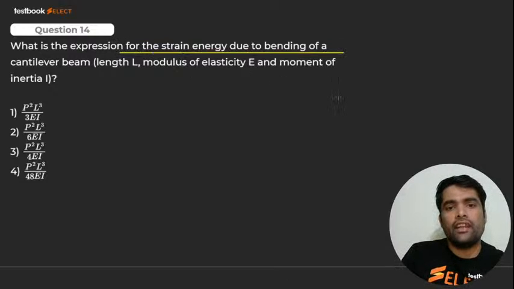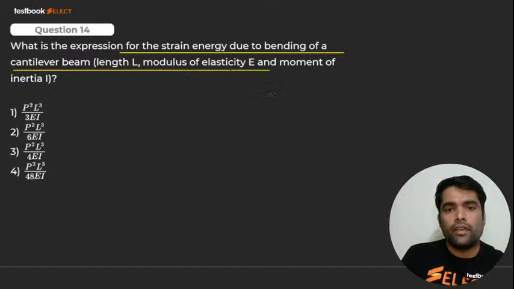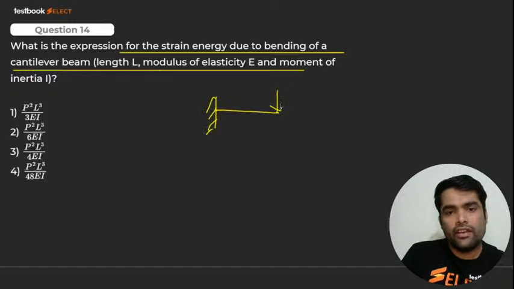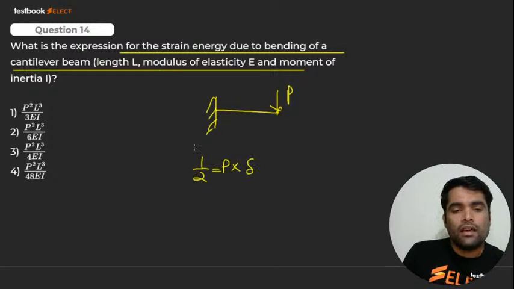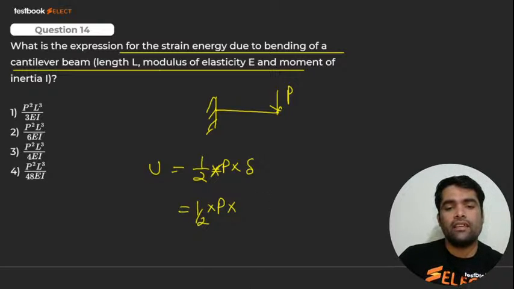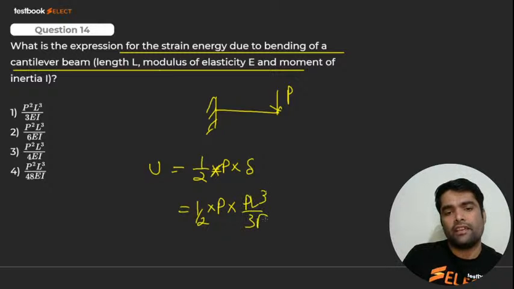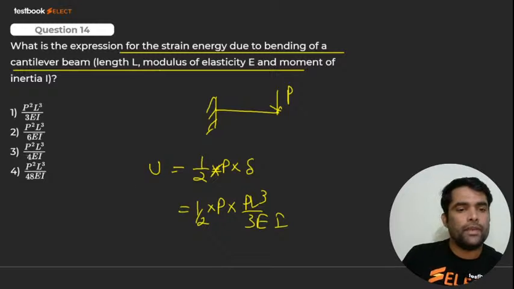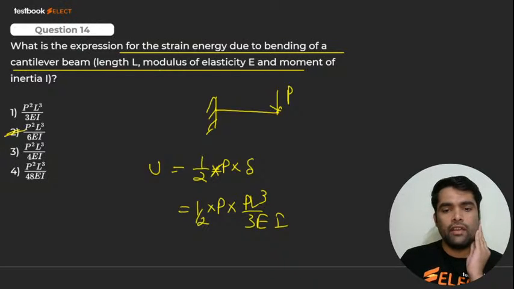What is the expression for strain energy due to bending of a cantilever beam, and moment of inertia? If it is a cantilever beam, strain energy is asked, P is applied, and strain energy is what, my dear? Half into P into delta. Delta is PL³ by thrice EI, that is the formula for delta. So you will get P square L³ upon 6 EI. P square L³ over 6 EI, this one. Very good. Here we go for next.